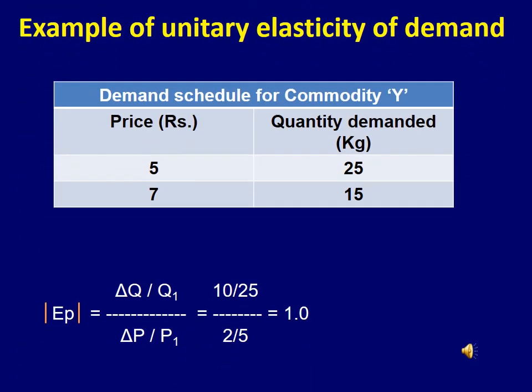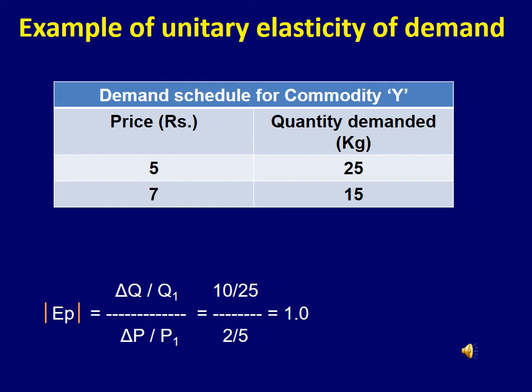So this is the numerical example of unitary elasticity of demand. Suppose for a hypothetical commodity Y, price initially was 5 rupees and corresponding quantity demanded was 25 kg. When the price changes to 7 rupees, the quantity demanded also changed to 15 kg by following the law of demand.